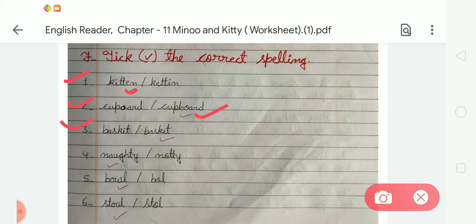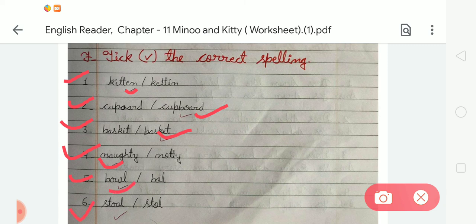After that third, what is the spelling of basket? The spelling of basket is B-A-S-K-E-T basket. So we have to take the correct one. And after that fourth, in fourth there is the spelling of naughty. So here are 2 examples: N-A-U-G-H-T-Y naughty and N-O-T-T-Y naughty. So which one is correct? N-A-U-G-H-T-Y naughty is correct. So we have to take the correct option. After that fifth is bowl. What is the correct spelling of bowl? B-O-W-L or B-O-L. So B-O-W-L is correct. So we have to take the spelling of bowl.